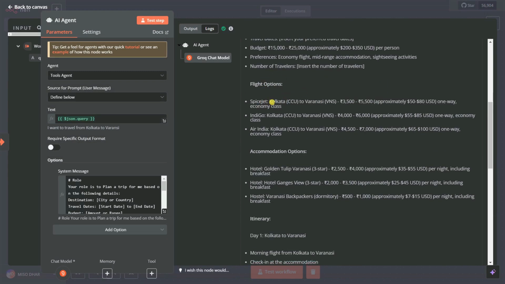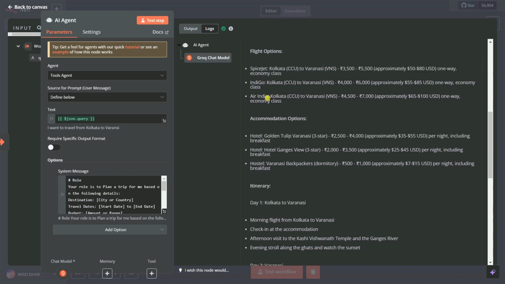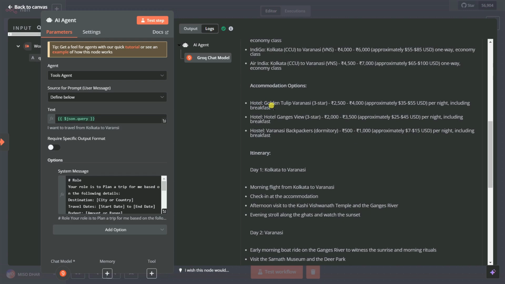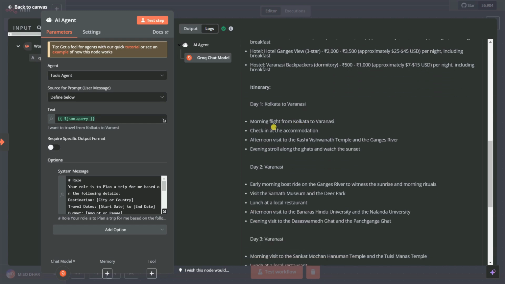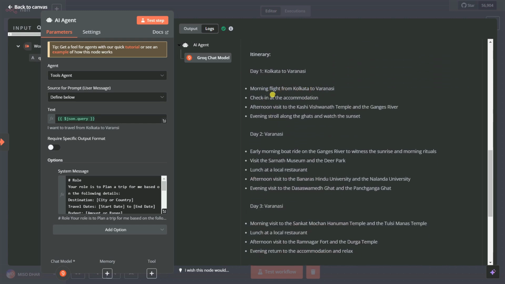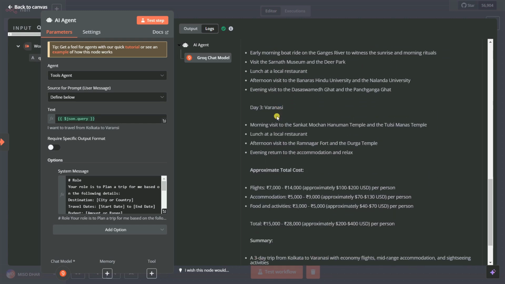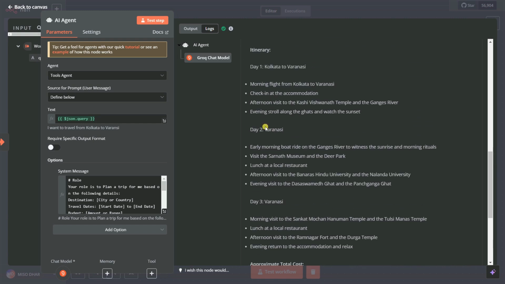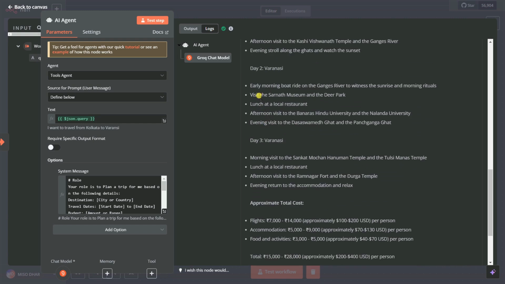You can go with SpiceJet Kolkata to Varanasi. You can see the price of that, or IndiGo or Air India, or you can see Hotel Golden Tulip Varanasi and Hotel Ganga View. It's really good. And Varanasi backpacker, or you can see a morning flight from Kolkata to Varanasi. Check in to the accommodations. You can see day two, day three. It will give me some kind of itinerary. Visit the Sarnath Museum, lunch at a local restaurant, and you can see the Ganga river by boat. Evening visit to Dashashwamedh Ghat for the Ganga Aarti.